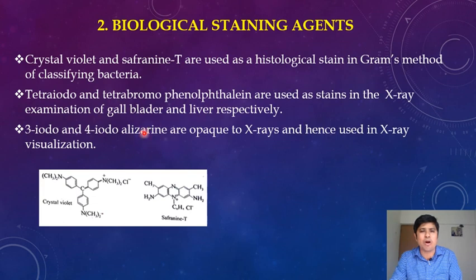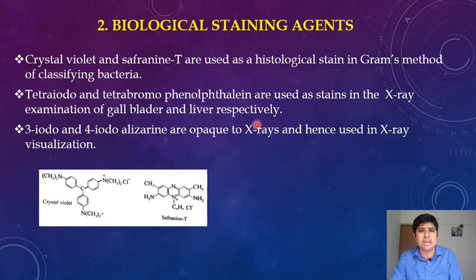Alizarin is a derivative of anthraquinone. So these 3-iodo and 4-iodo alizarin dyes are opaque, hence they are used as opaque to X-rays.